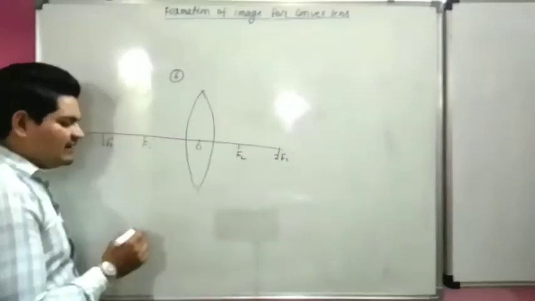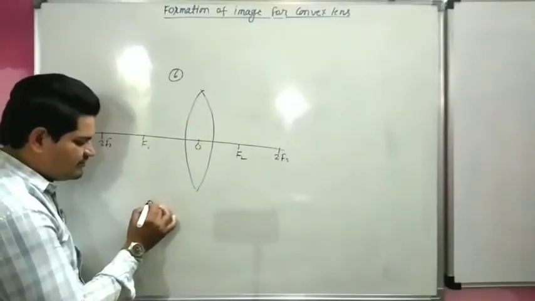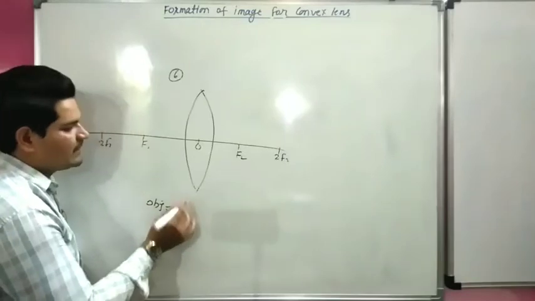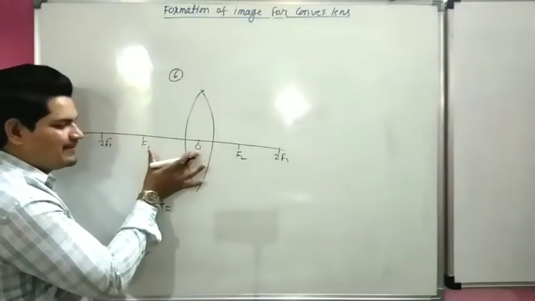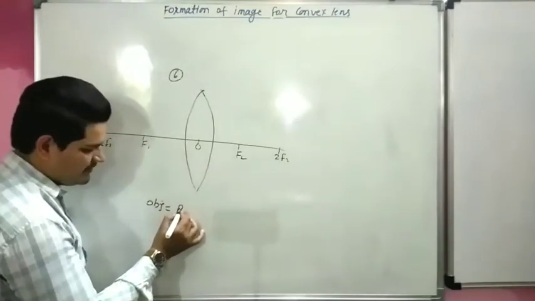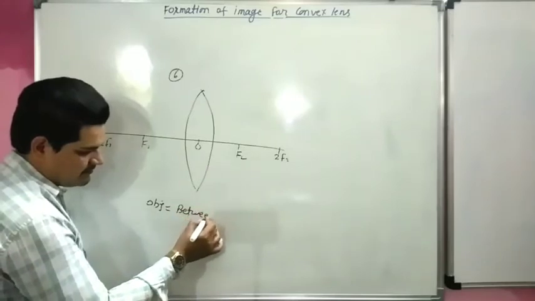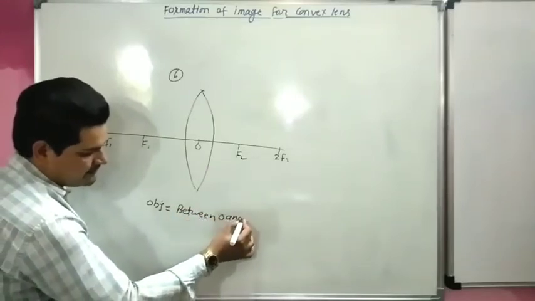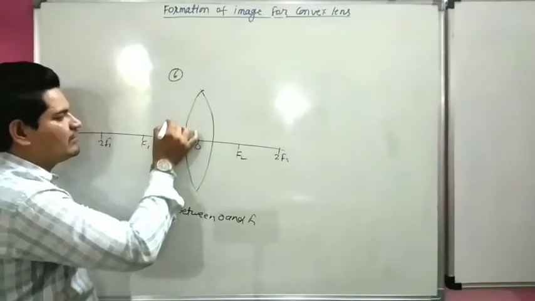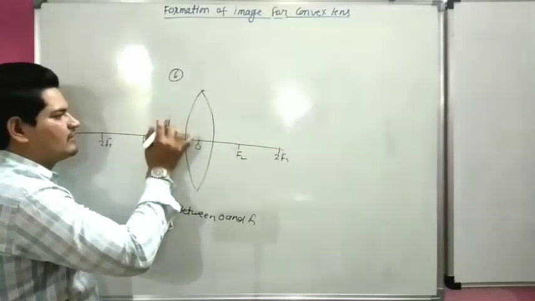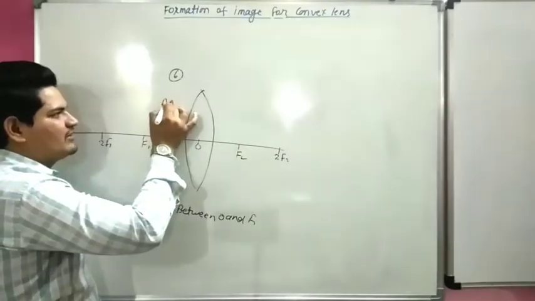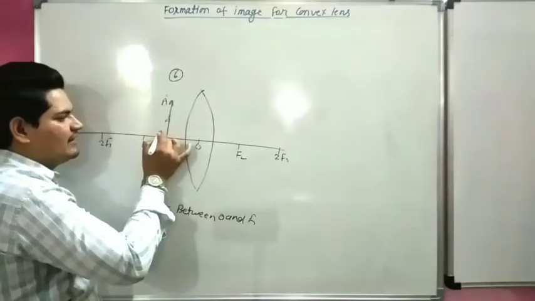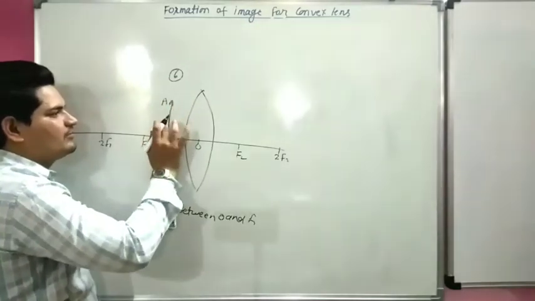Now in the last case, the object is placed between O and F1, optical center and focus. This is our object A and B.